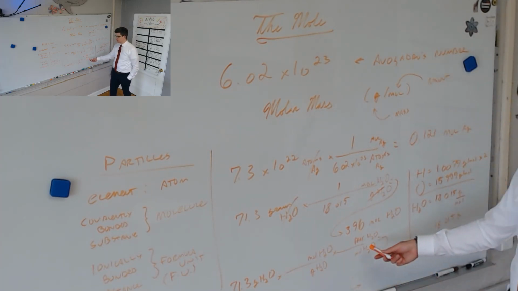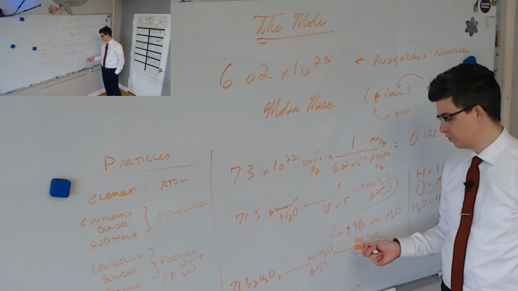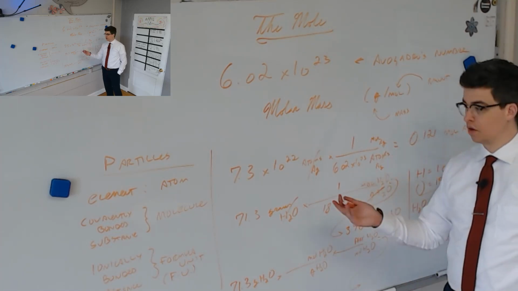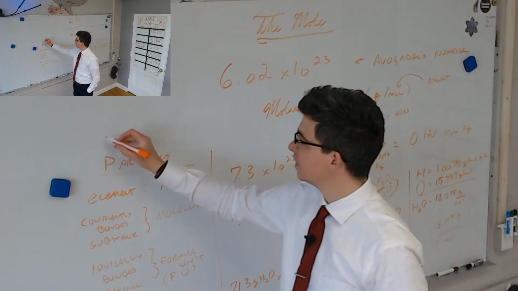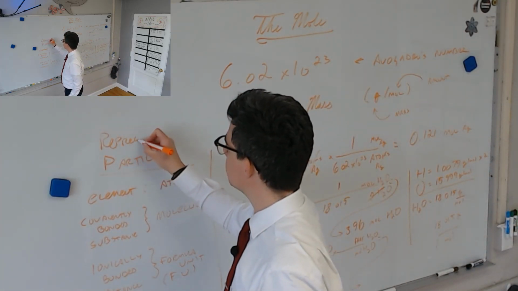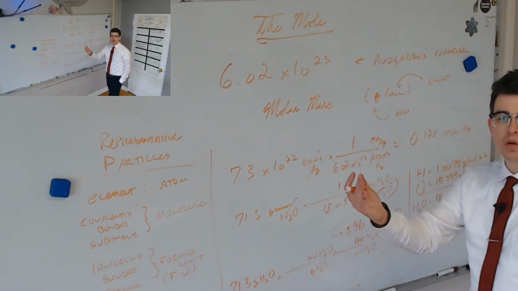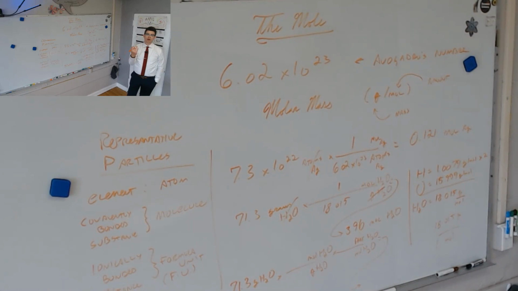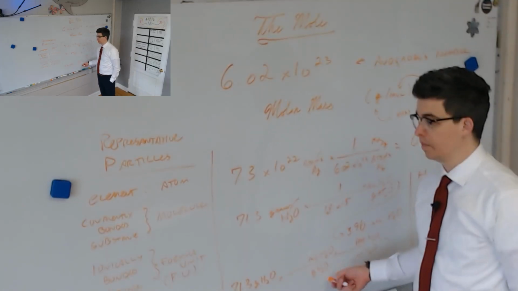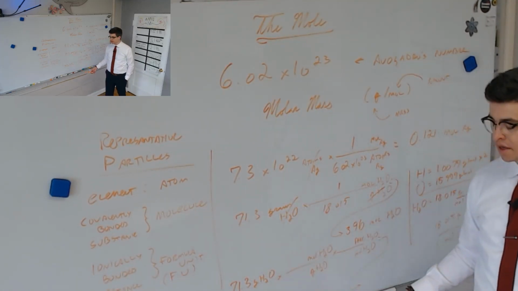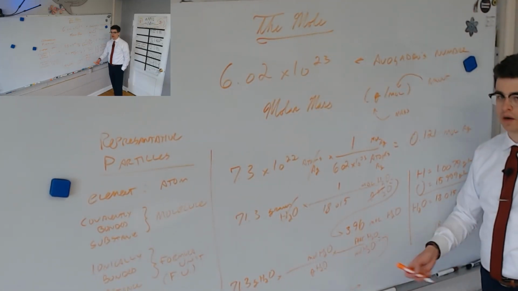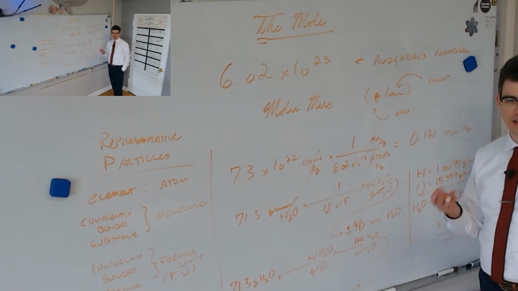In fact, several of the problems in your chapter have you convert to what's called the representative particle. One of them might even say, the following is a list of masses, find the number of representative particles. So you have to not only do the math, but tell what kind of representative particle it is. You would correctly put molecules there, but particles is also right, it's just less specific.